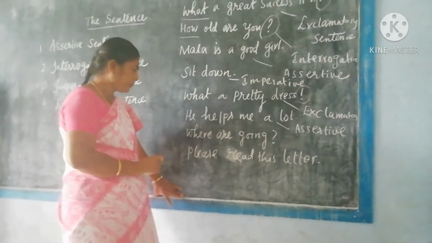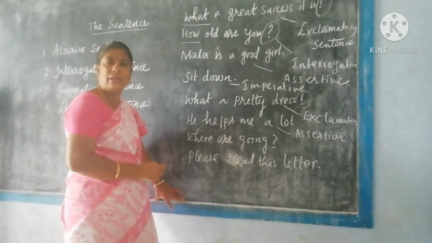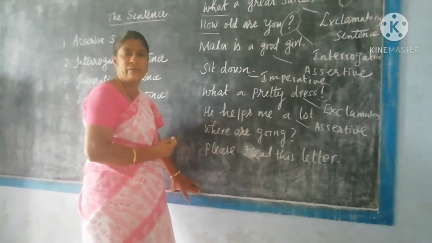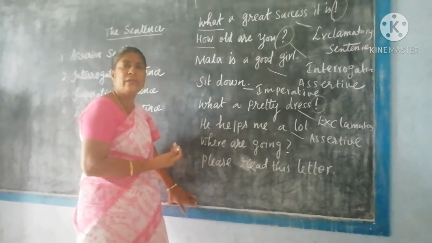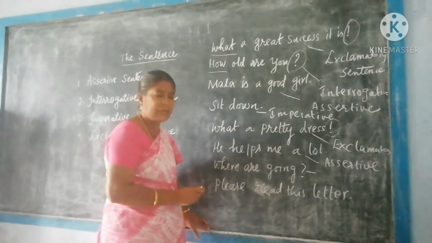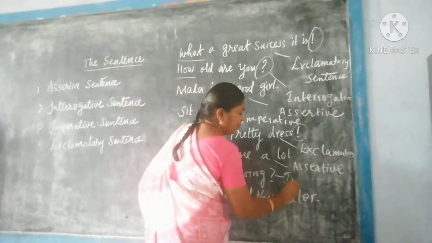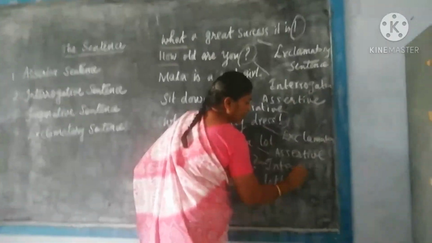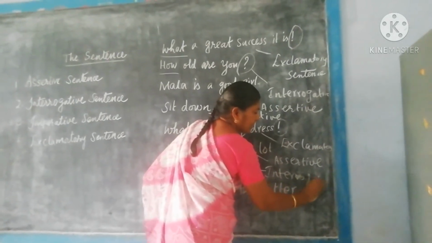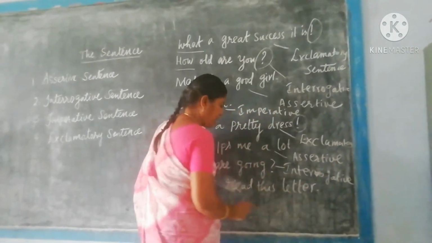Next. Where are you going? So it is asking a question. Where are you going? So it is called an interrogative sentence. The sentence is in the form of interrogative.